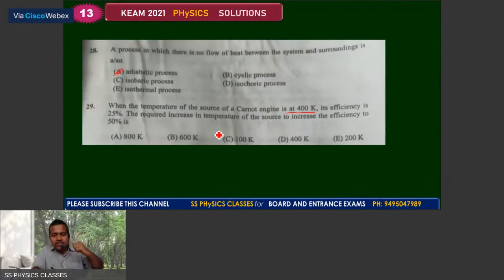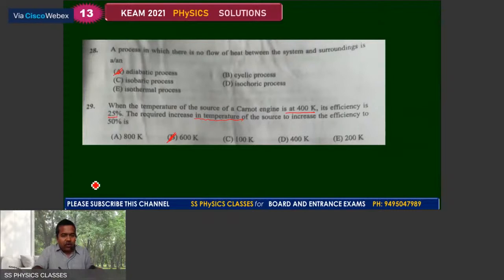required increase in temperature of the source to increase the efficiency to 50% is... A small error comes in this question. The answer expected is the additional increase in temperature, but you get that final temperature here, so we can get the